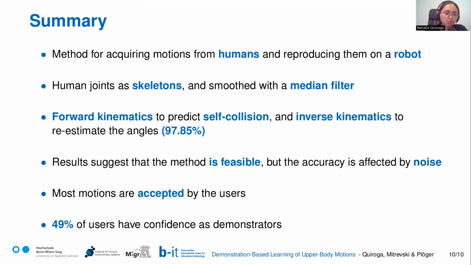Almost 98% of the predicted self-collisions were avoided. The results suggest that the method is feasible, and the accuracy is still affected by some noise. Most motions are moderately accepted by the users, and 50% of them have enough confidence to become a demonstrator. The other half might need familiarization with the system.